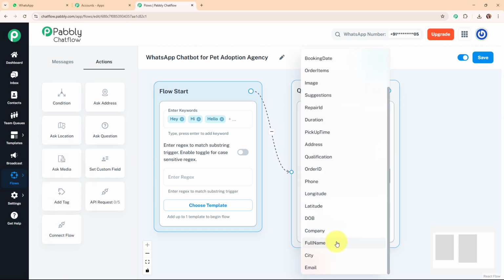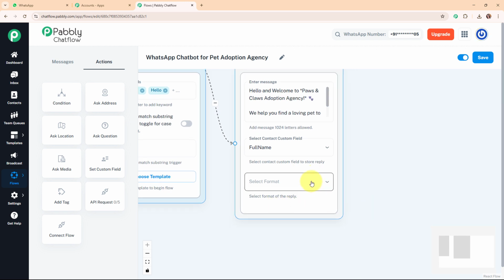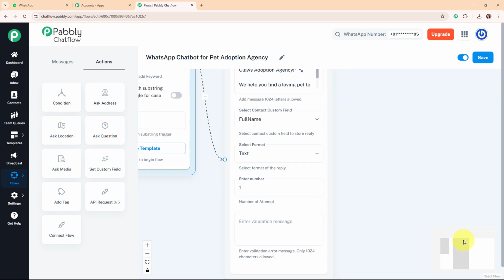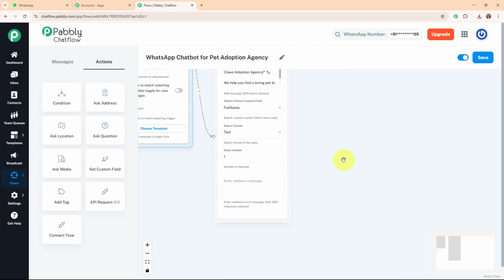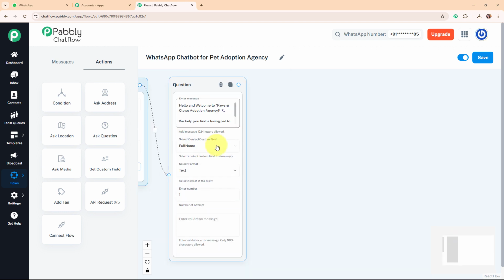Alright, so I'm going to select my contact custom field as full name, and after selecting my field it is asking me to select the format. So I'm going to select the format as text for this field, and then it is asking me to enter the number of attempts. So I'm going to enter the number of attempts as 1, and then it is asking me to enter the validation error message. So here it is not required, so I'm not going to enter any validation error message.